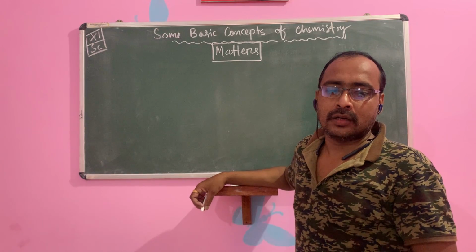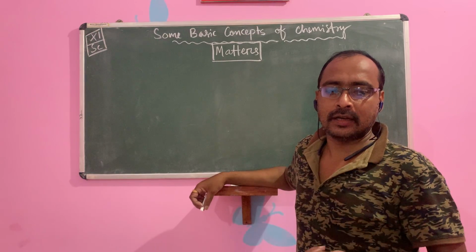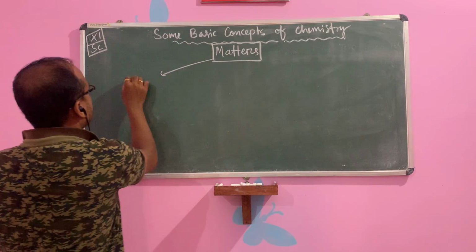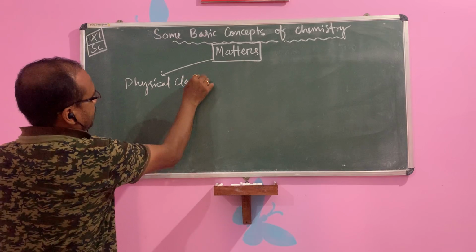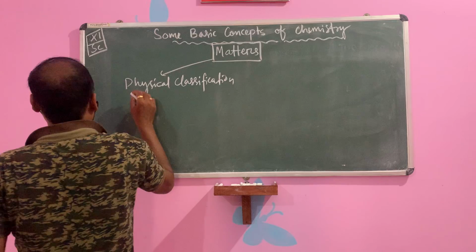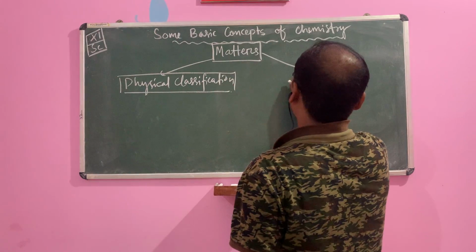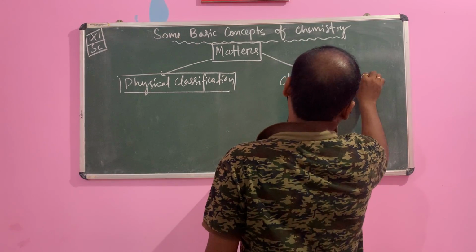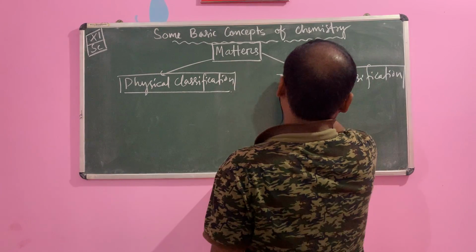So matter again has 2 types: physical classification and chemical classification.